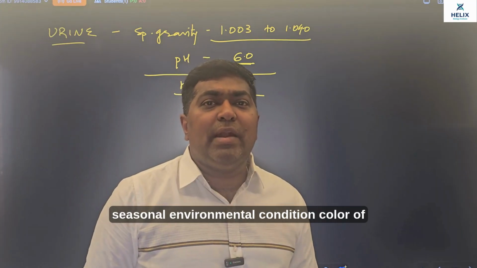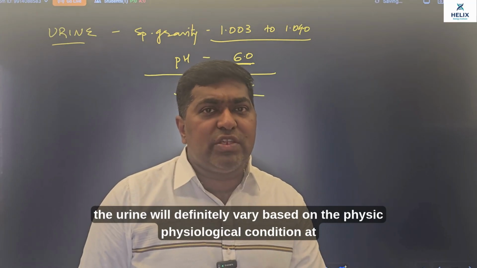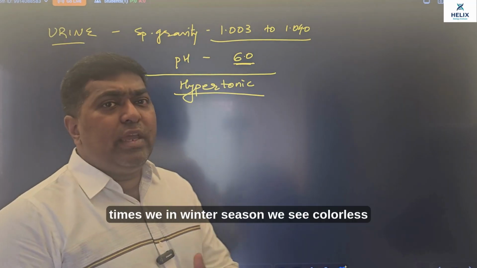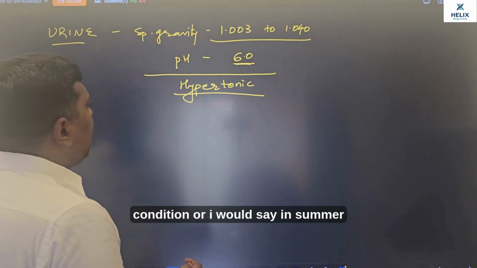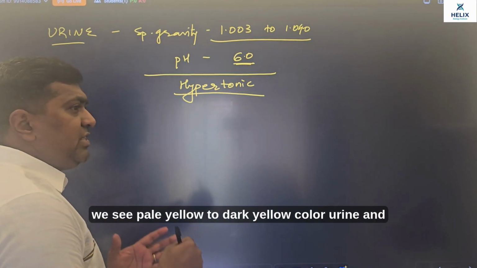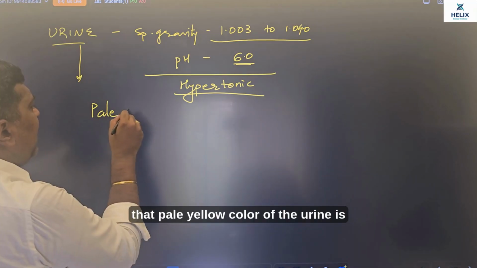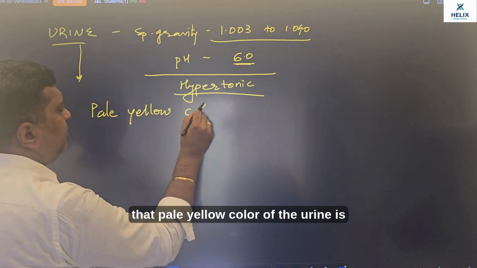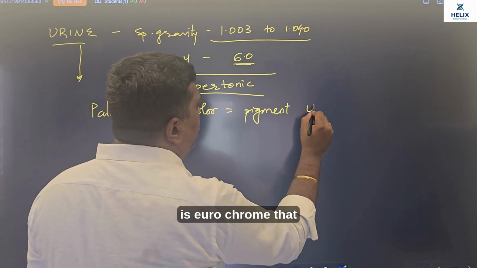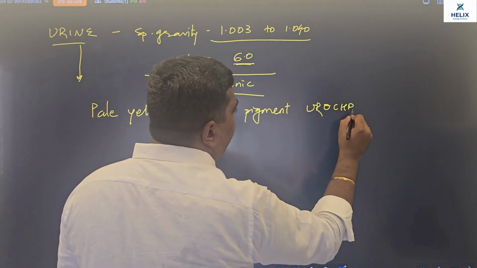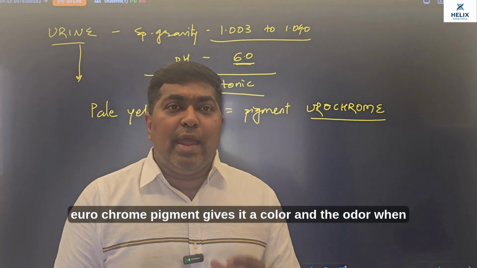Definitely seasonal environmental condition के हिसाब से the color of the urine will vary based on the physiological condition. At times in winter season we see colorless urine, but in normal condition, or I would say in summer, we see pale yellow to dark yellow color urine, and that pale yellow color of the urine is because of the pigment urochrome. That urochrome pigment gives it a color and the odor.